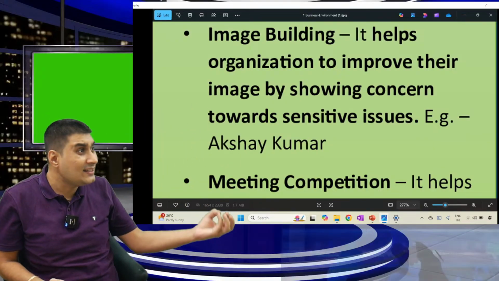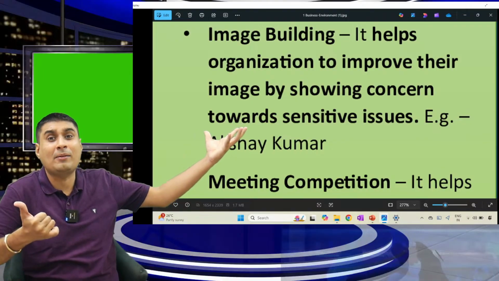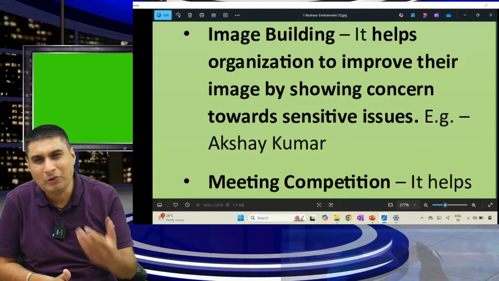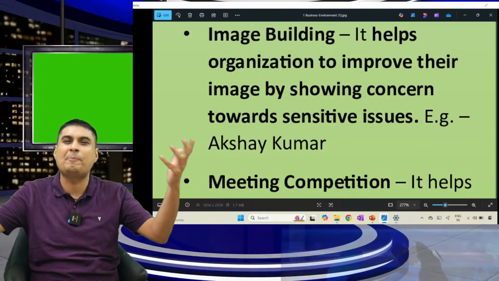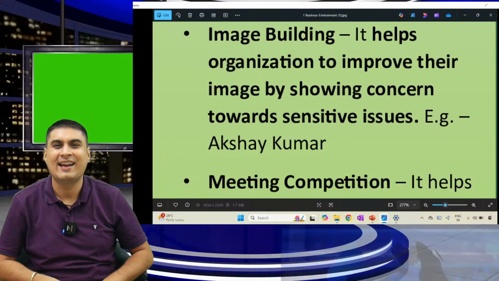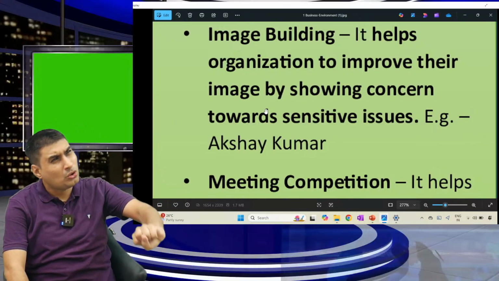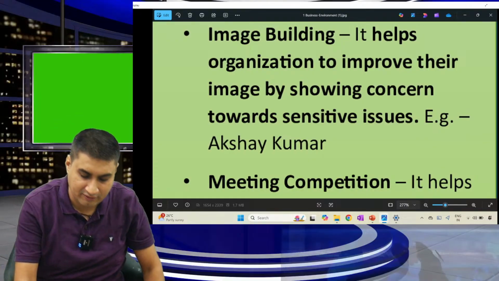Now tell me what happened. His image got built just by looking at the environment. That free of cost he is giving his entire office as a hospital. He knows people will come for the Jawan movie, Pathan movie by looking at all this, and everything will be recovered. Image building. It helps the organization to improve image by showing concern for the environment.